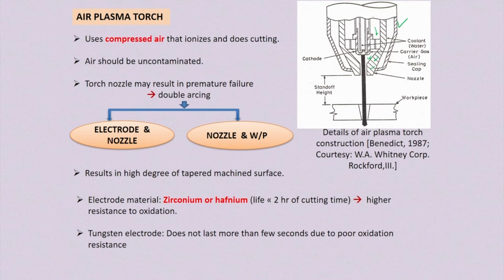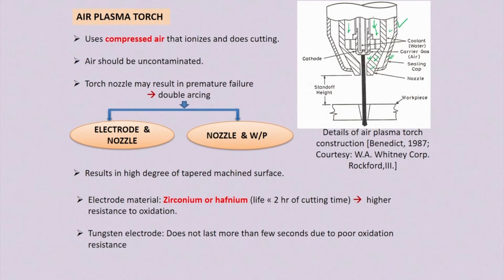So this is the nozzle here. Just outside this nozzle there is a sealing cap, and in between this nozzle and the sealing cap there is coolant water flowing, so that whatever heat is generated in the nozzle can be dissipated into that coolant water. Otherwise, if the nozzle is heated up for a longer time at a very high temperature, then its life will be reduced. So if we use this coolant to remove the heat from the nozzle, its life can be enhanced.